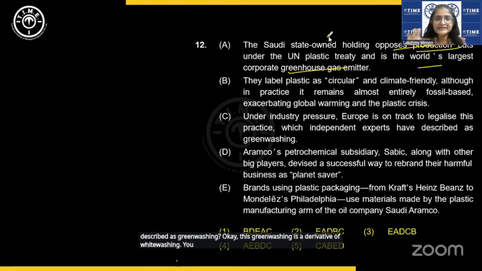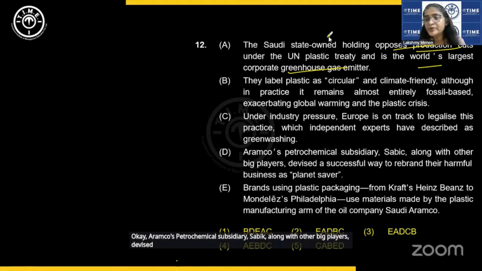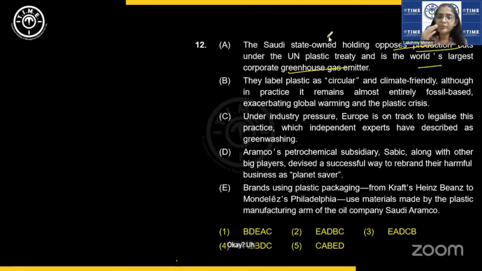You try to paint things in brighter light. So greenwashing means presenting something which is not really eco-friendly as an eco-friendly solution. Okay. Aramco's petrochemical subsidiary SABIC, along with other big players, devised a successful way to rebrand their harmful business as Planet Saver. Okay. So probably we are talking about the same company, Aramco.